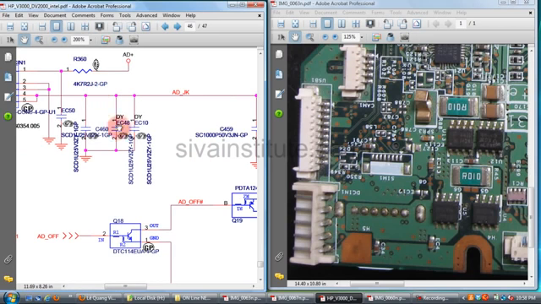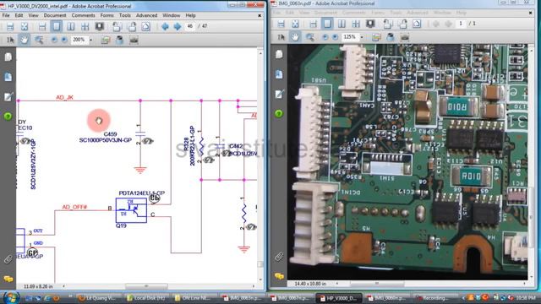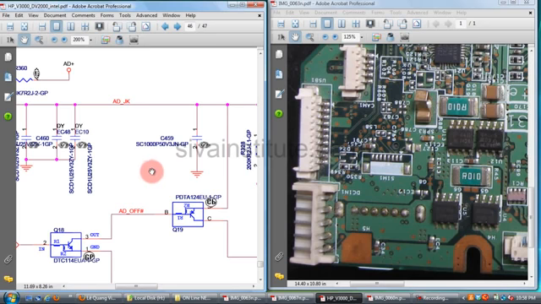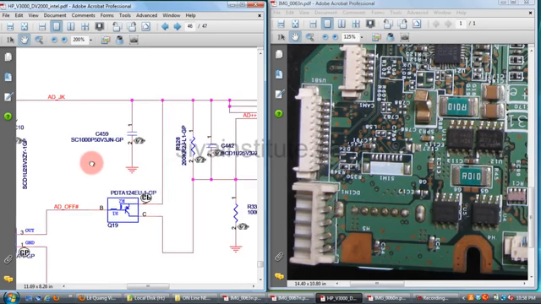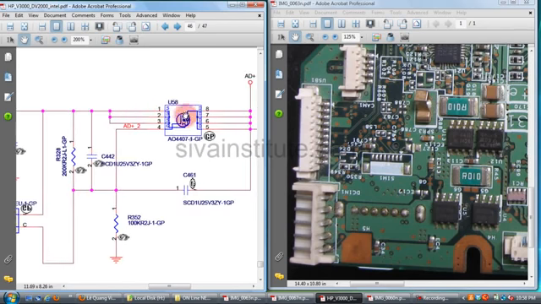If the DC jack is short, you should check C460, EC48, EC10 and C459. These 4 components, you should check these capacitors. We will see U58.